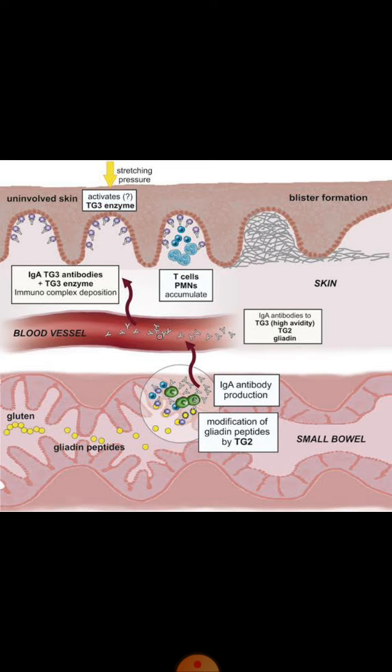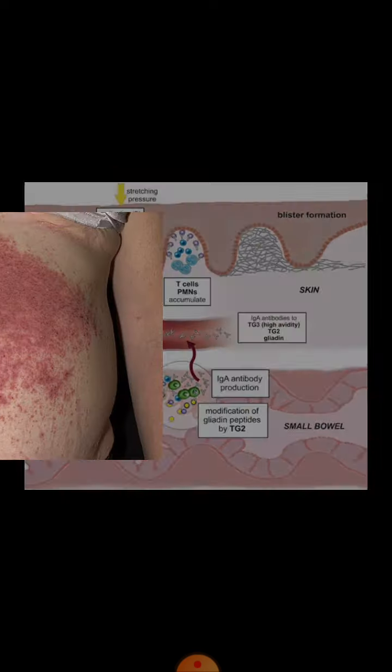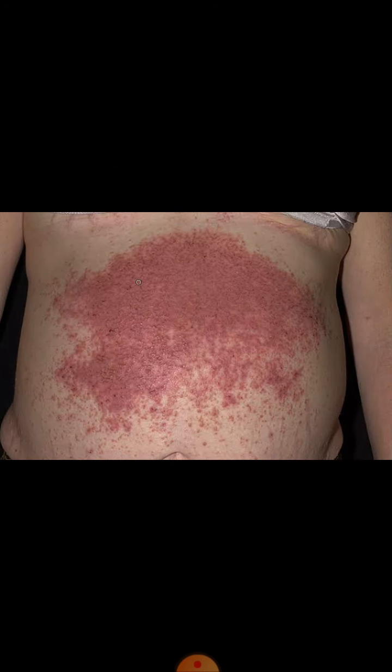Some of these antibodies bind themselves with tissue transglutaminase, which is present in the skin, epidermal transglutaminase. When it binds with epidermal transglutaminase, then there is infiltration of the neutrophils and there is blister formation in the skin, which will appear like this. So this is known as dermatitis herpetiformis.